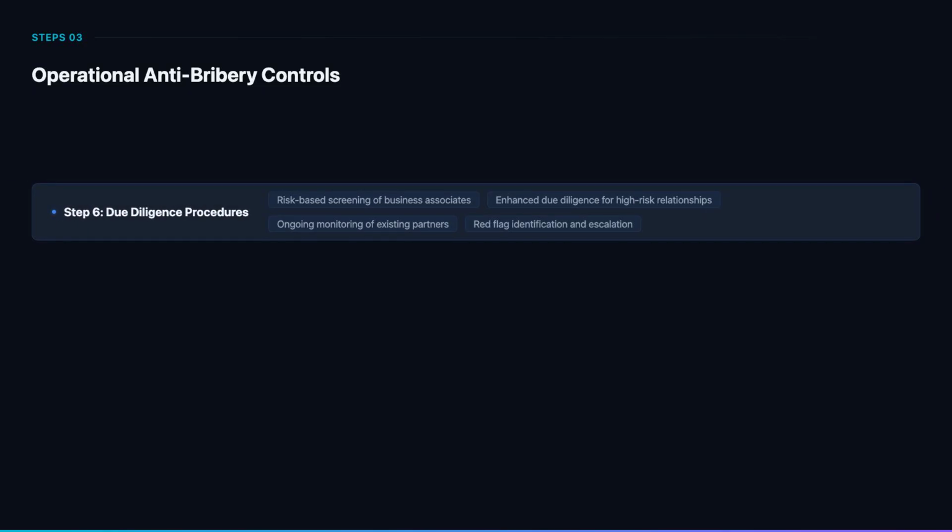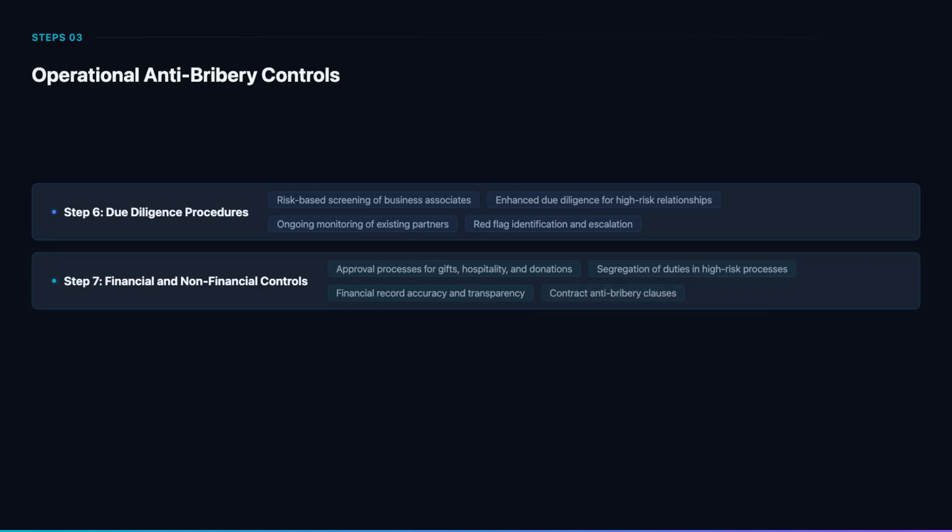Steps 6 through 9 implement the controls that form the operational heart of the ABMS. Step 6 implements due diligence procedures. Screen all business associates proportionate to the bribery risk they present. High-risk relationships, such as agents who interact with government officials, require enhanced due diligence including background checks, reference verification, and ongoing monitoring. Train staff to recognize and escalate red flags.